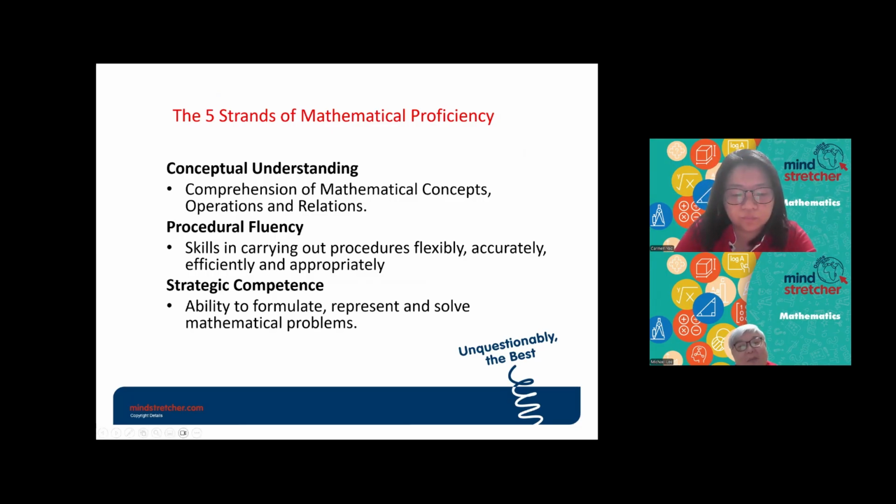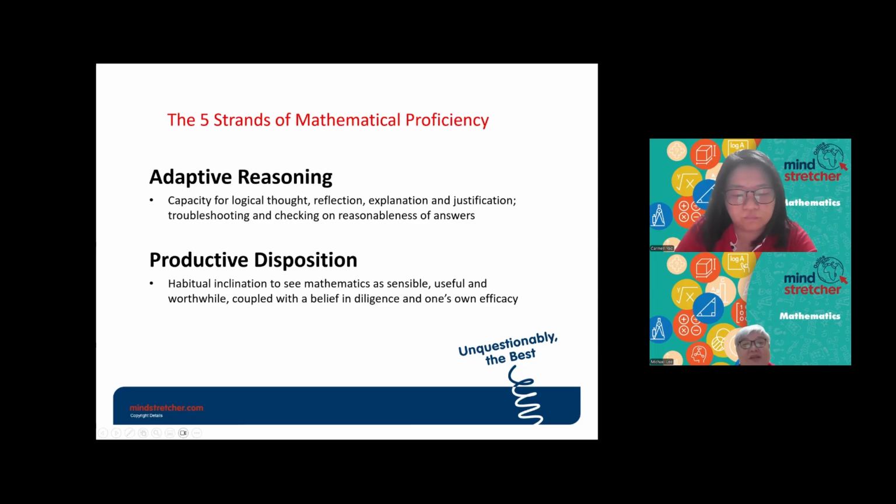Then strategic competence, which is to formulate, represent, and solve math problems. That means once they are given a math problem, they must be able to think in their head how to solve this question, whether to add, minus, times, or subtract. Then adaptive reasoning, which is the capacity for logical thought, reflection, explanation, and justification of the problem, and also to check the reasonableness of the answers.